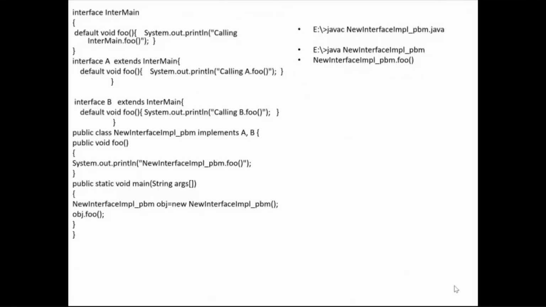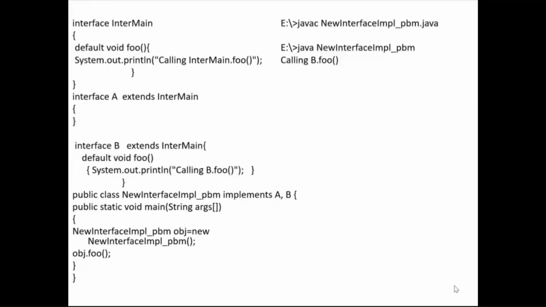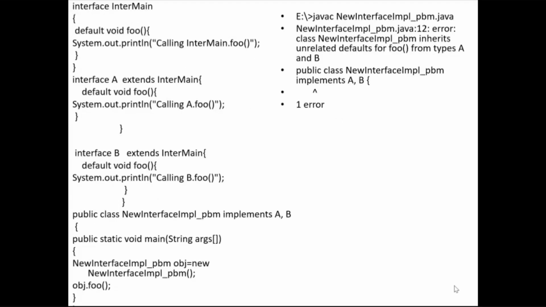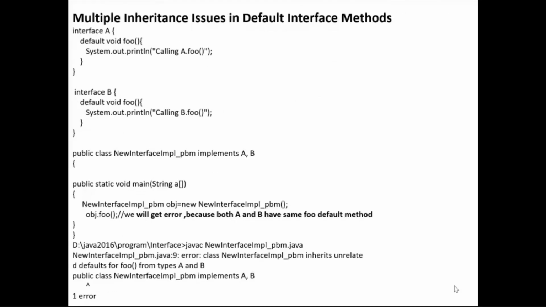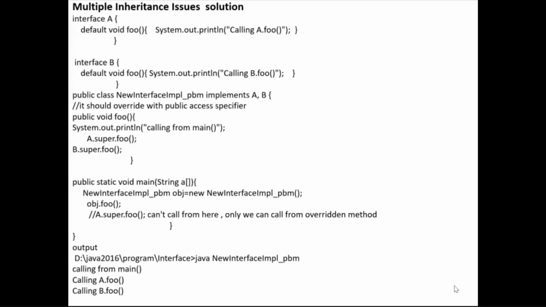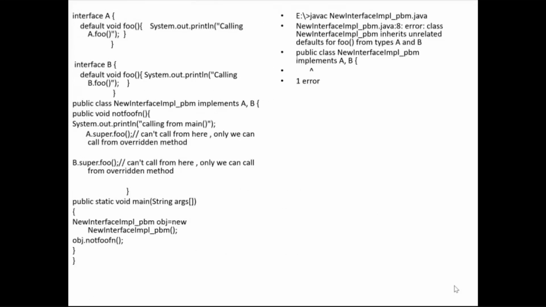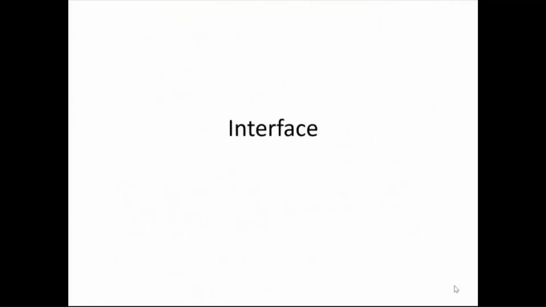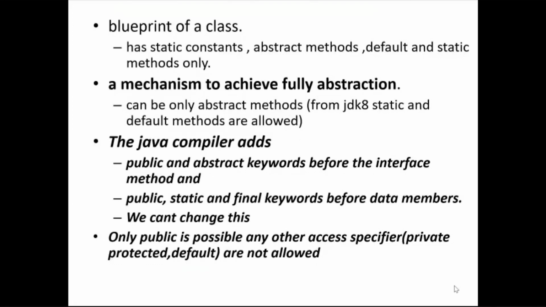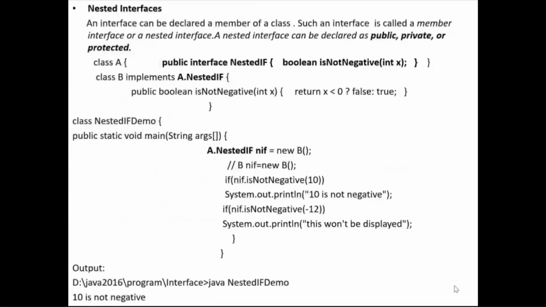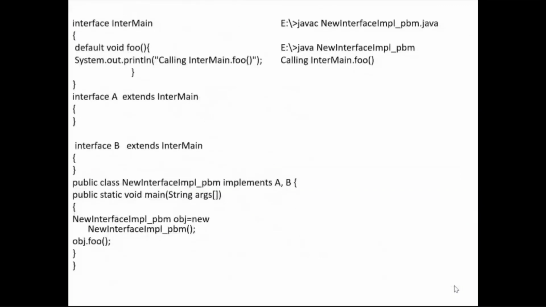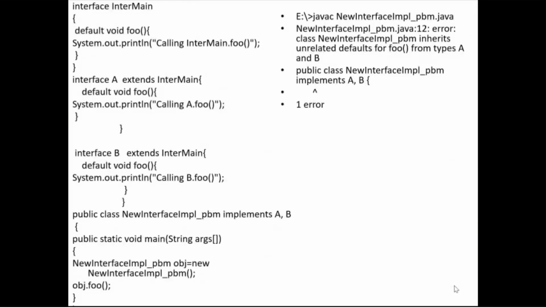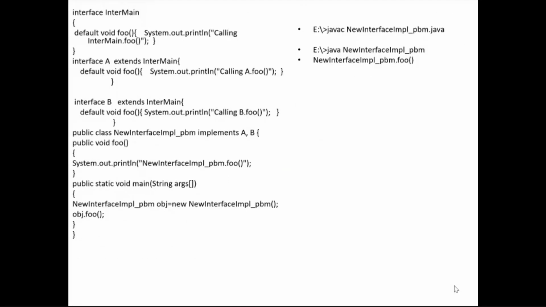Can you tell me that interface name? The slide with public foo in the new interface IP, the multiple inheritance issues solution. Go back and see the 15th slide. Actually, this is the first slide. Let me count: 1, 2, 3, 4, 5, 6, 7, 8, 9, 10, 11, 12, 13, 14, 15. This one? Yes, ma'am.